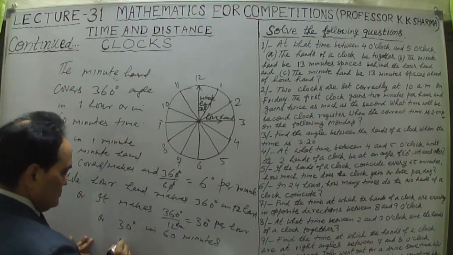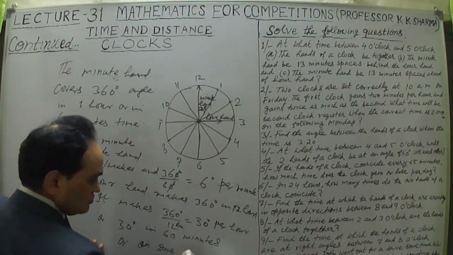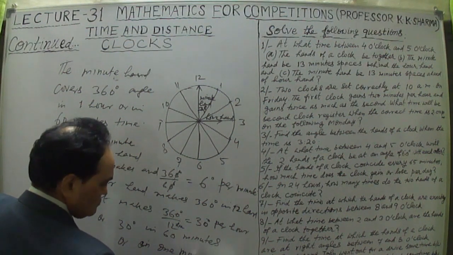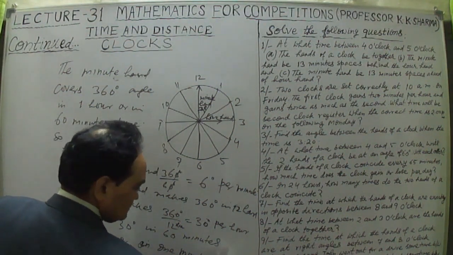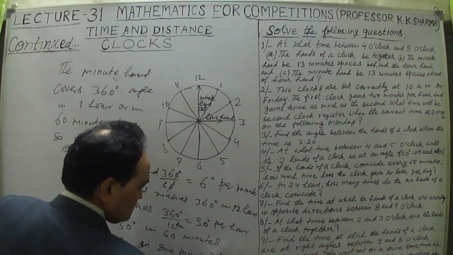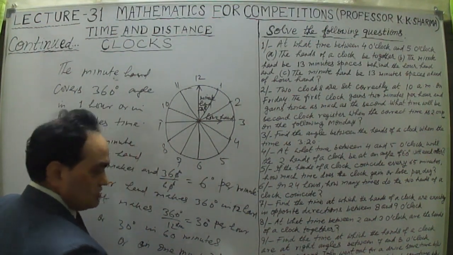In 1 minute, or per minute, what angle will the hour hand make? 30 degrees upon 60. That means 1 upon 2 degree per minute.